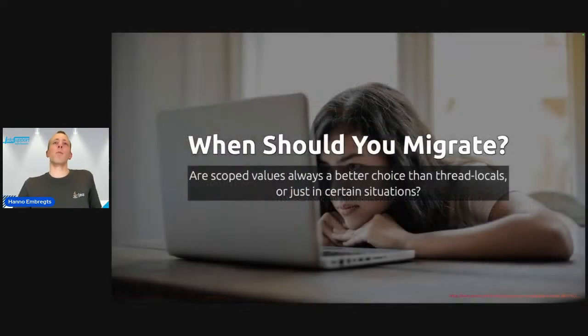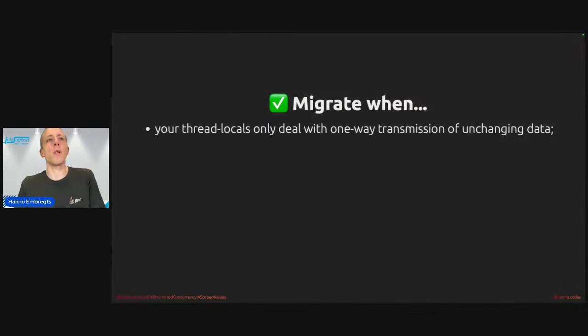Okay, so when should you migrate to scoped values? Are they always a better choice than thread locals or just in certain situations? Well, here's my take on it. I think you should migrate when your thread locals deal with one-way transmission of unchanging data, because then scoped values will be a very good fit.